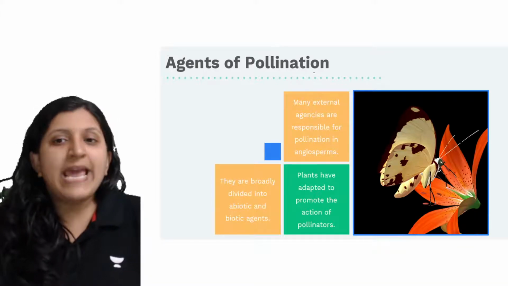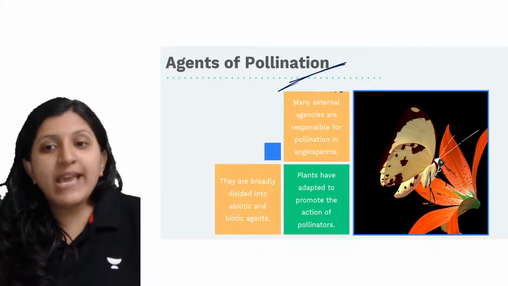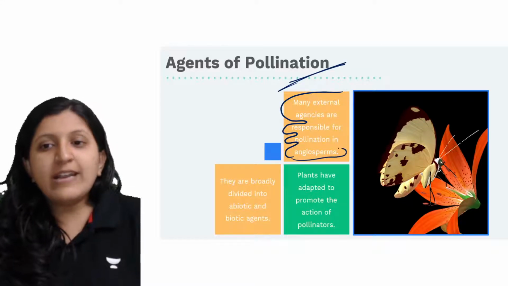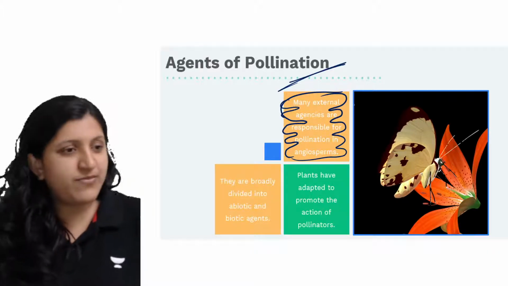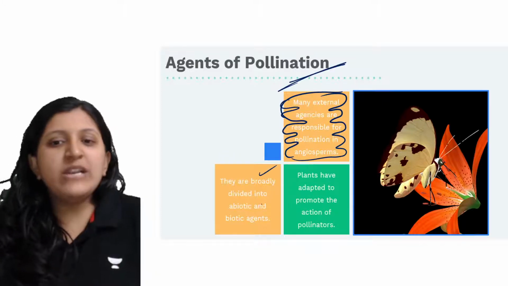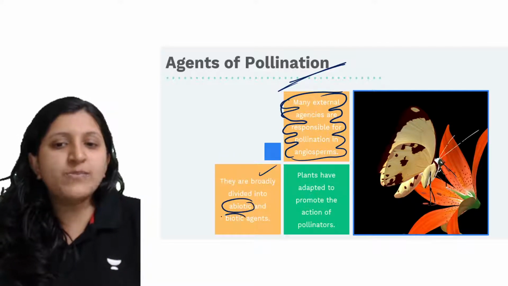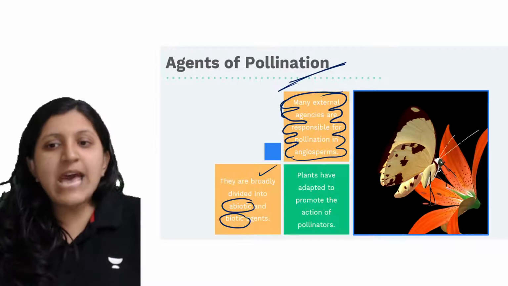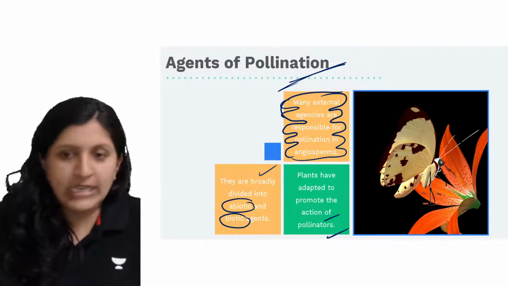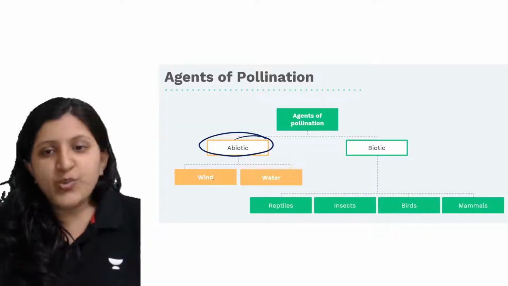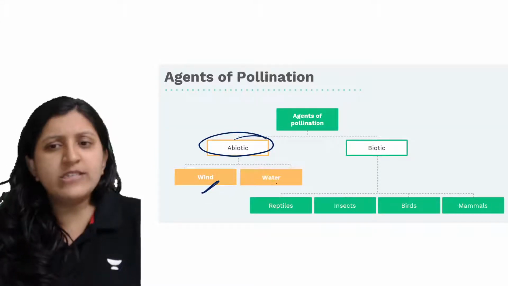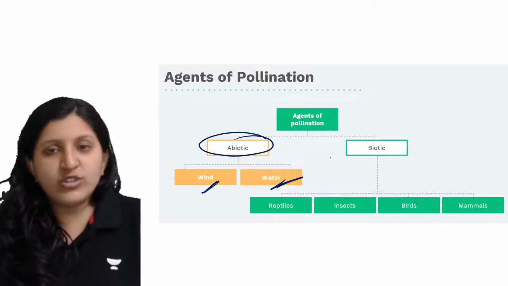So who are those agents of pollination? Many external agencies are responsible for pollination in the case of an angiosperm. They are broadly divided into abiotic and biotic agents. Plants have adapted to promote the action of pollinators. So let's see this part. Abiotic ones are wind and water. You will study about these in detail in this chapter itself, but not in today's session.